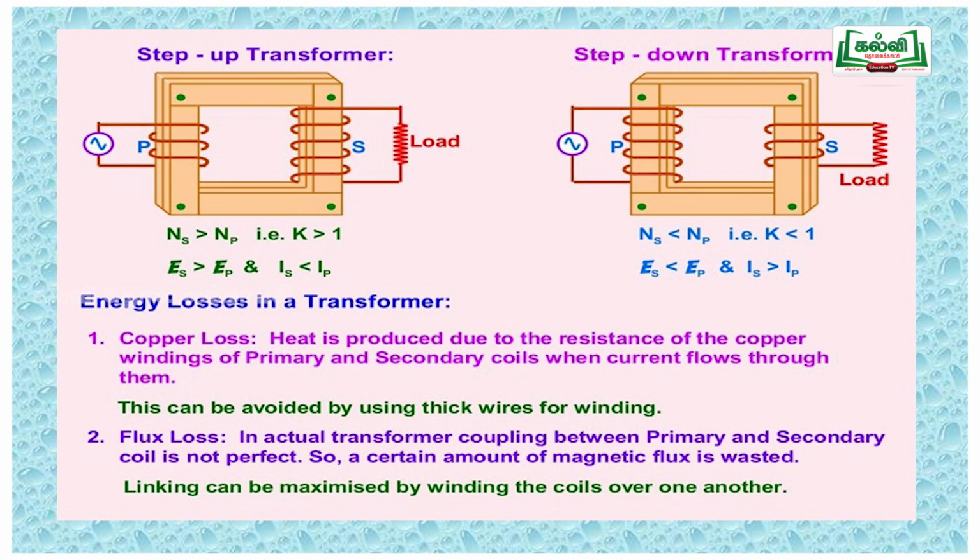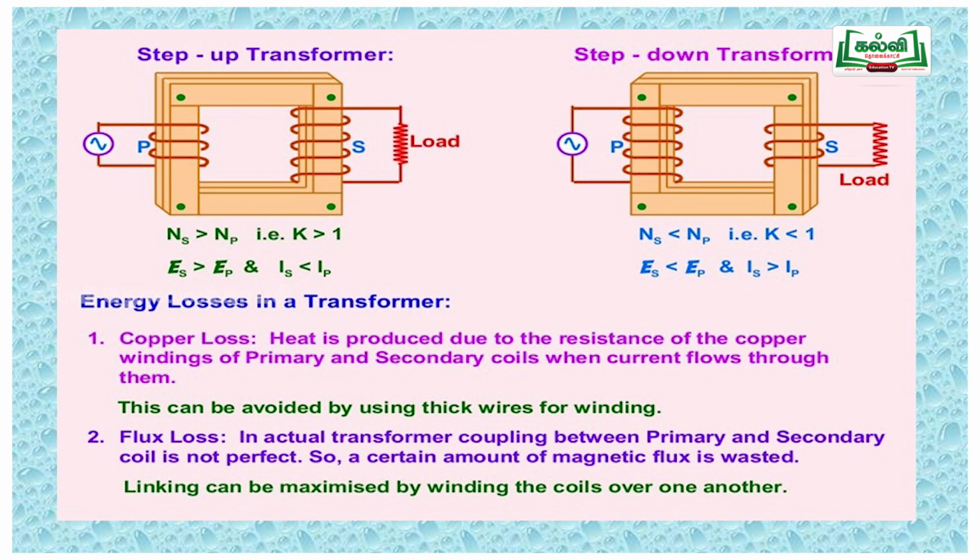The transformer principle is the phenomenon of induced EMF in the secondary coil due to the change in the current in the primary coil. A transformer consists of two coils: the primary coil, to which we give the input AC, and the secondary coil, which gives the output. The output voltage is obtained from the secondary coil and is represented as Vs or Es, and the input voltage given to the primary coil is Vp or Ep. So Es by Ep is equal to Ns by Np, which is called the transformer ratio. That determines whether the transformer is a step up or step down transformer.